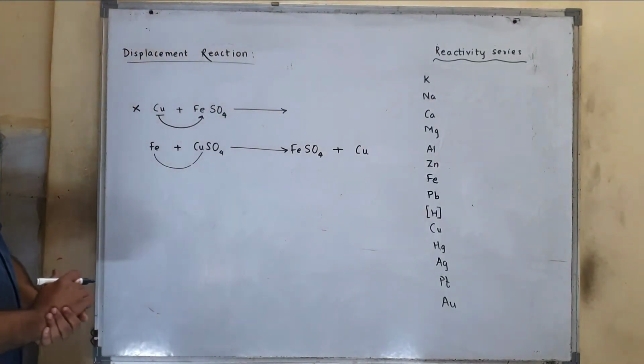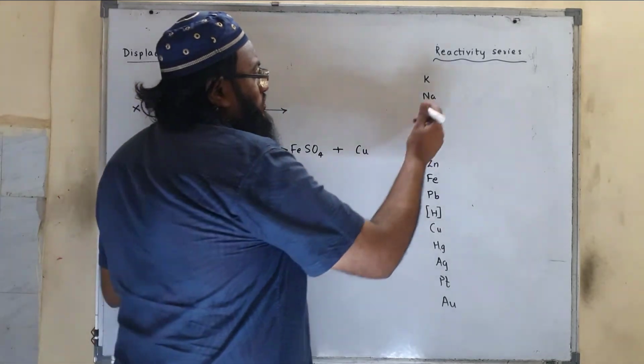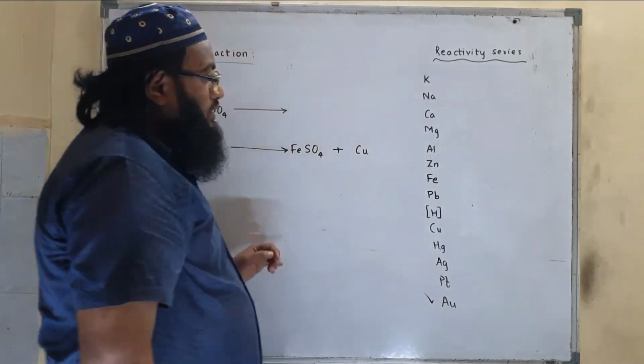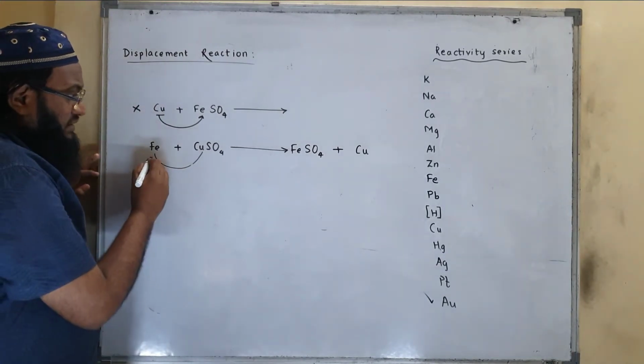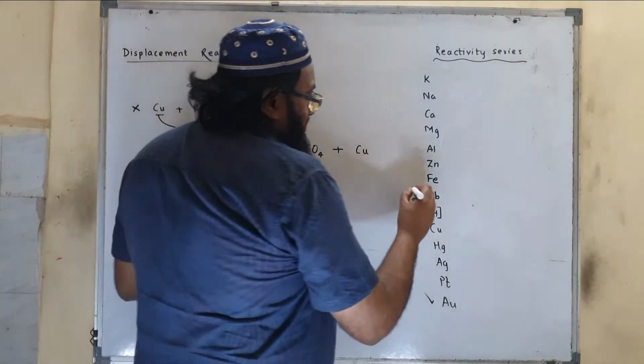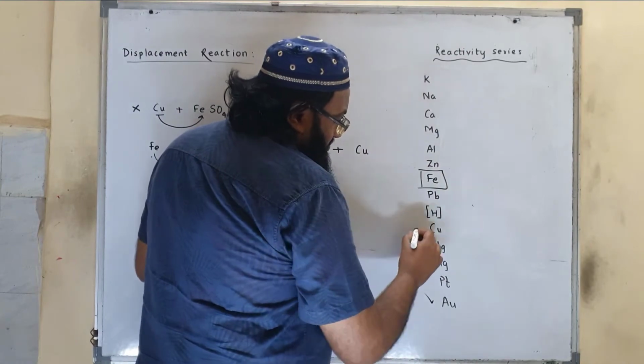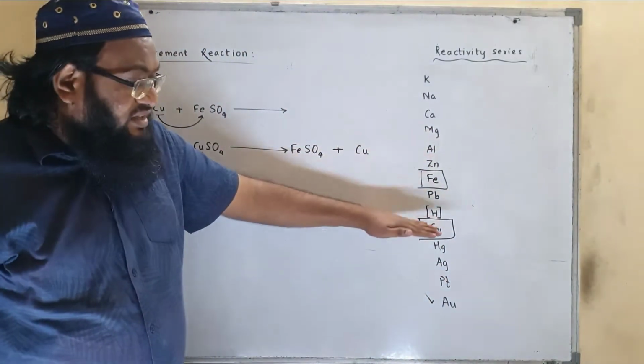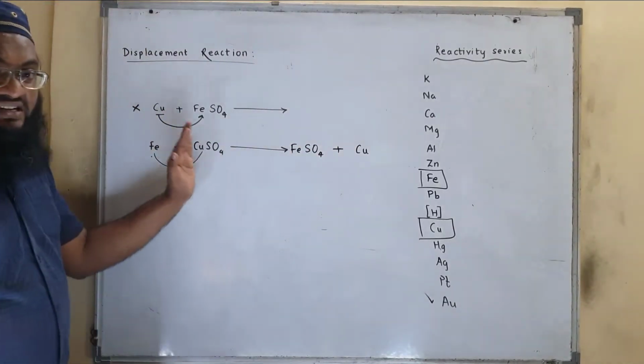So this is the reactivity series. Here the most reactive element is potassium and the least is gold. Now here we have seen that iron can displace copper. Why? Iron is at this place whereas copper is at this place. Who is more reactive? Iron is more reactive than copper. So definitely iron will displace copper.